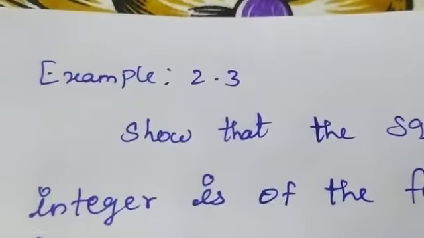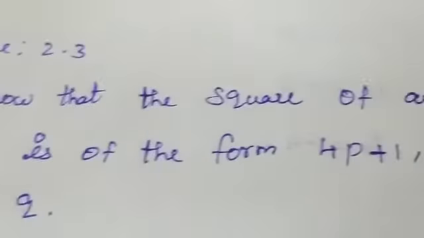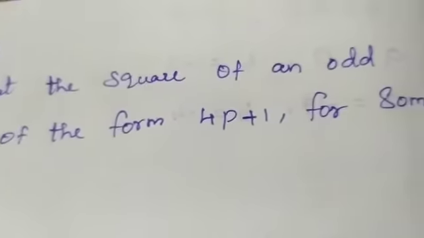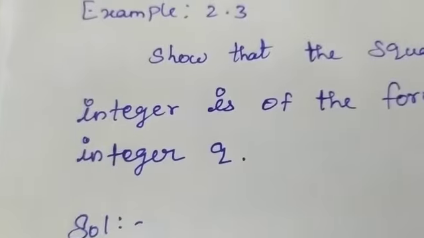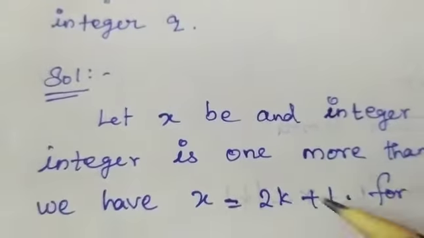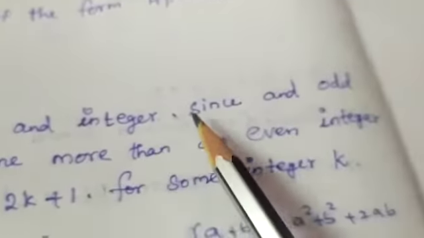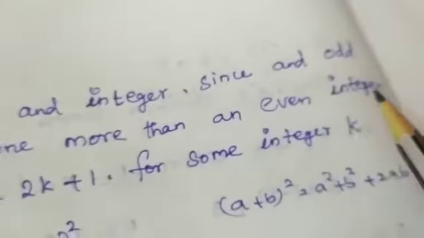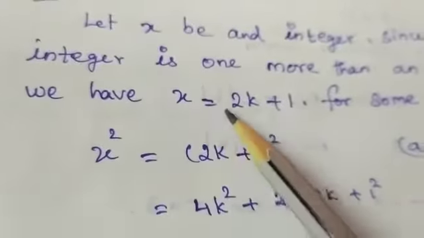So our third example is, we have to show that the square of an odd integer is of the form 4q plus 1 for some integer q. So in the solution, let x be an integer. Since odd integers are one more than an even integer, we have x equal to 2k plus 1.